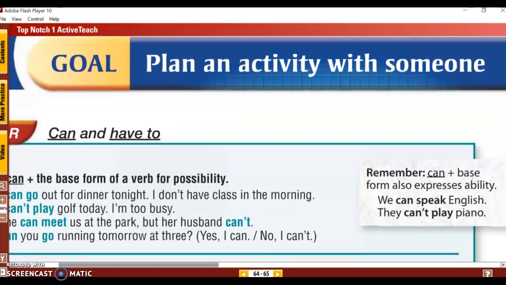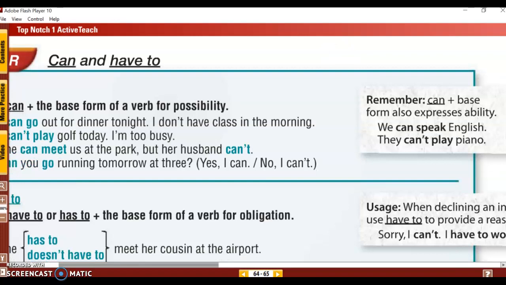All right. The first thing we want to know is that can has two meanings. Can plus the base form also expresses ability. So here is an ability. We can speak English. That's an ability.